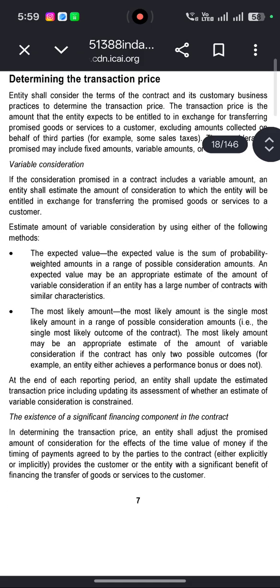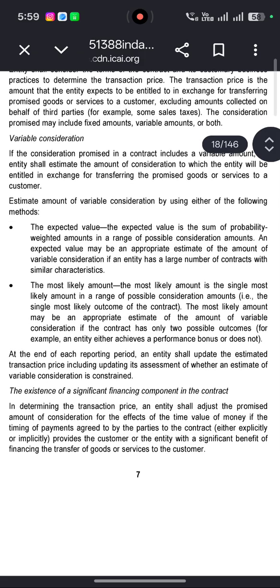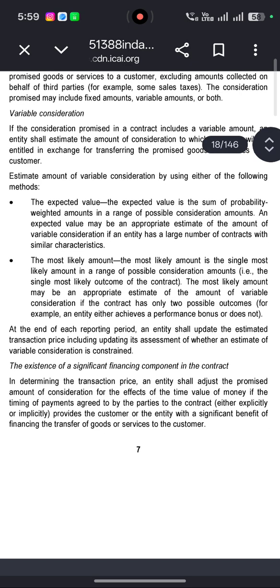Variable consideration. If the consideration promised in a contract includes a variable amount, an entity shall estimate the amount of consideration to which the entity will be entitled in exchange for transferring the promised goods or services to the customer. The entity estimates the amount of the variable consideration by using either of the following methods. Expected value. The expected value is the sum of probability-weighted amounts in a range of possible consideration amounts.